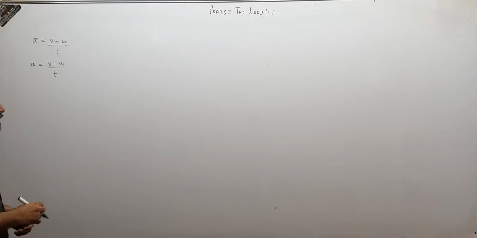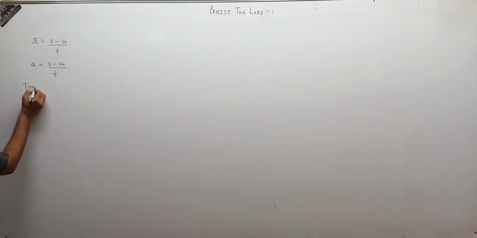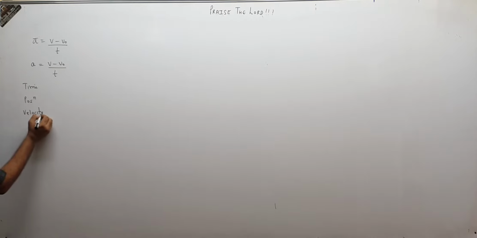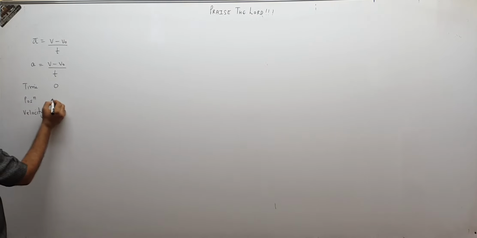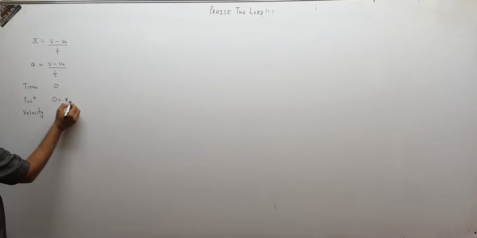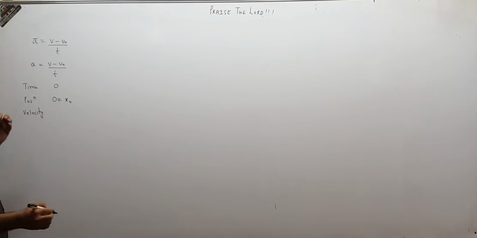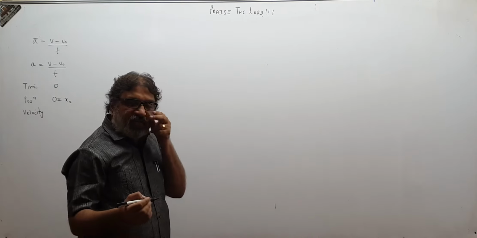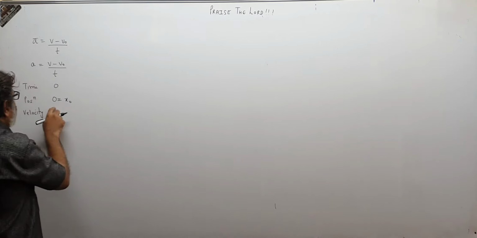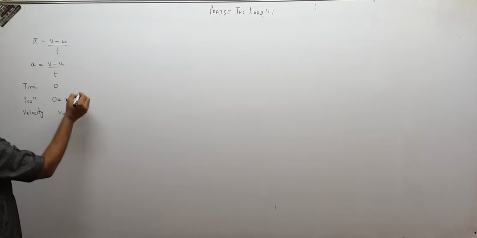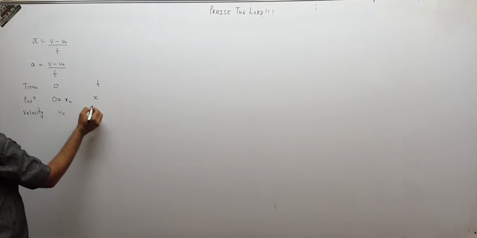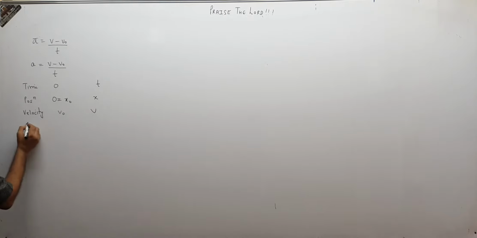Remember, t is the time taken by the body to change the velocity from vo to v. So I write over here the instant of time, the position and the velocity. When time was 0, position was x0, which means initial position. We are assuming that the body is at the origin at time t equal to 0, which we call x0, and velocity is vo. At time t, the position becomes x and velocity becomes v. Acceleration always remains the same because it is constant throughout. Please understand this table nicely.